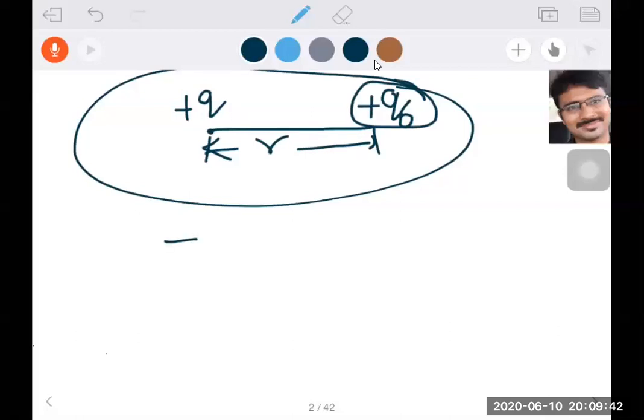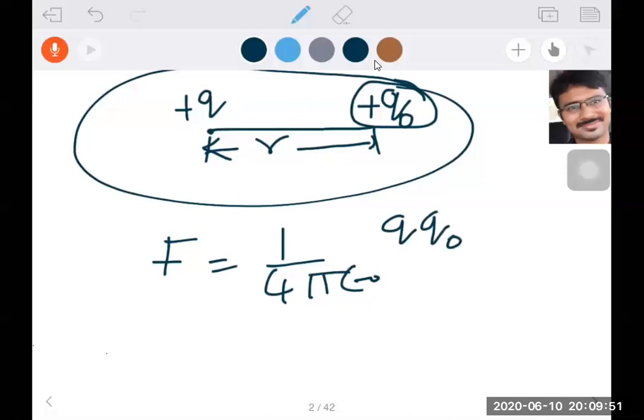First of all, I can write the force formula between the two charges: 1 by 4 pi epsilon naught Q Q0 by R square. That means the force experienced by Q0 is 1 by 4 pi epsilon naught Q Q0 by R square. This Q0 is a unit positive charge.